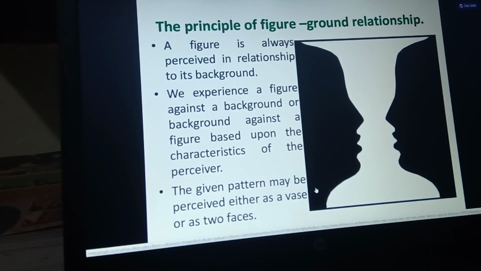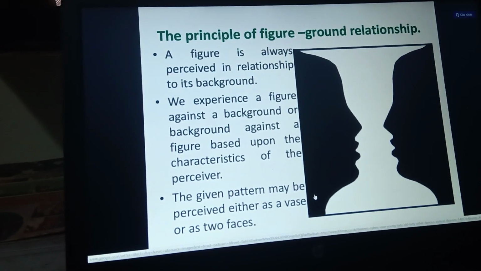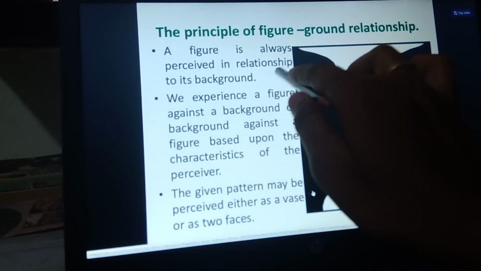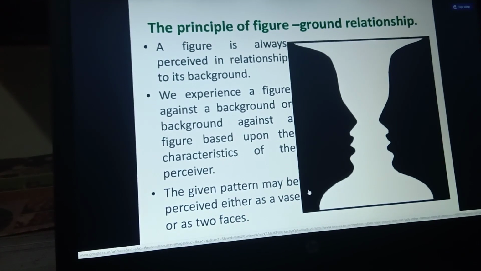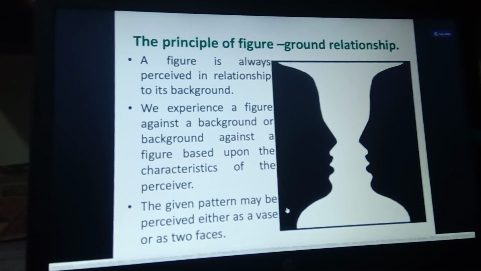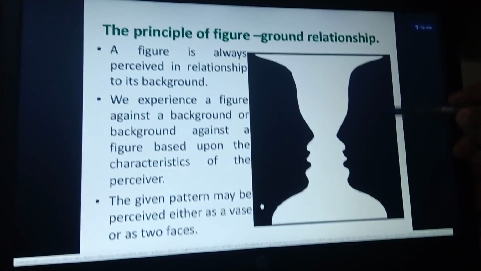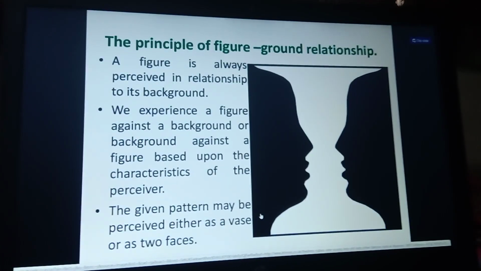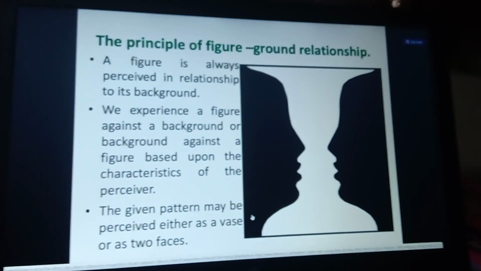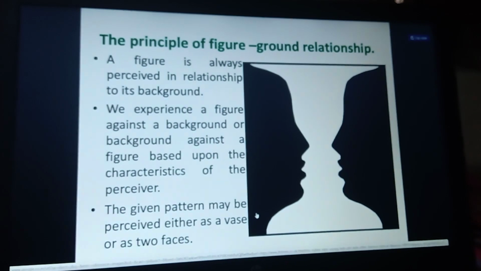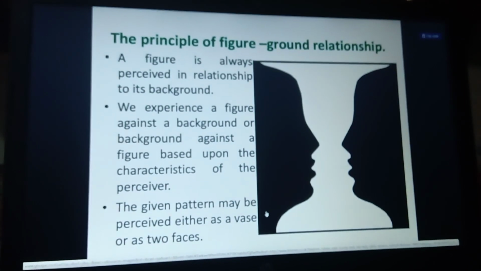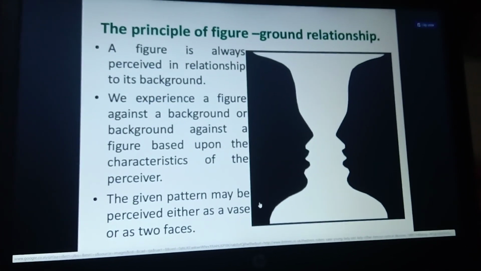The principle of figure-ground relationship is nothing else but that a figure is always perceived in relationship to its background. Already I have shown you a picture in the perception topic. They are going to differentiate whether these two pictures are similar, and make a perception of these two figures and of the background concept of this figure.